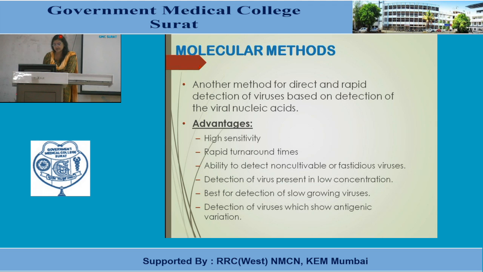There is very high sensitivity, rapid turnaround times, that is, we get the report in less time, then the ability to detect non-cultivable or fastidious viruses, and detection of viruses present in low concentration also. Then it is best for detection of slow growing viruses, because if you want to culture them and they are slow growing, then they take a much longer time. So here we directly detect the virus, we don't need to grow them. Then detection of viruses which show antigenic variation also.